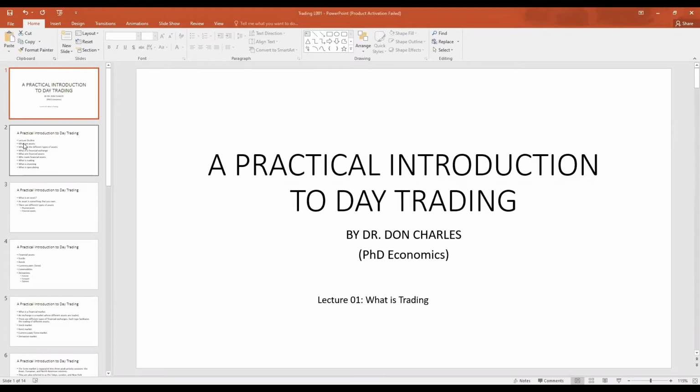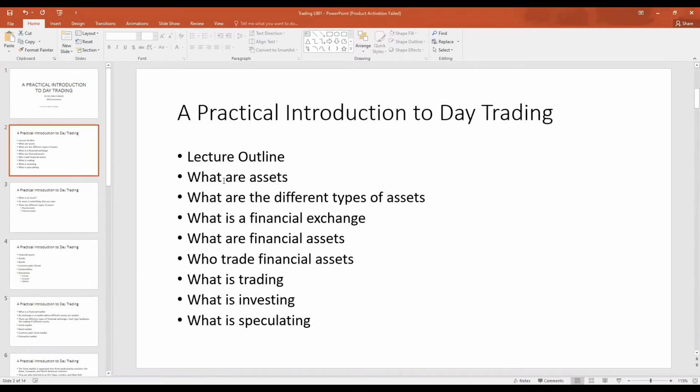In this lecture, we will cover what are assets, what are the different types of assets, what is a financial exchange, what are financial assets, who trades financial assets, what is trading, and how it is different or distinct from investing, and what is speculating.